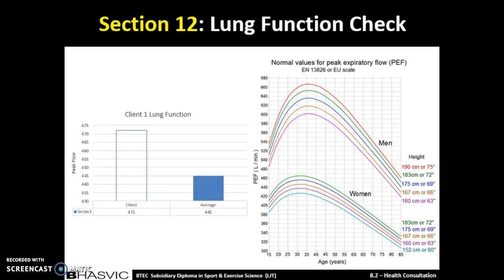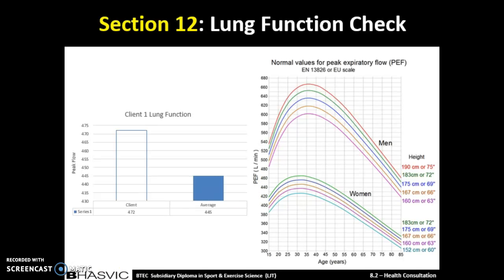Here we have the normative data for the lung function check, and also a graph comparing Sue's results to the averages. Here from the normative data we can see what Sue's average should be. We know that Sue is 172 centimeters, so that is around here as it is in between the yellow and the blue line. We also know that she is age 42, so therefore we have to match up here at 42, and it shows us that she should be at an average of about 440.